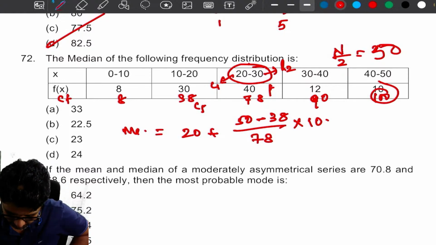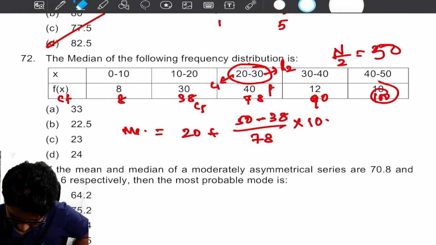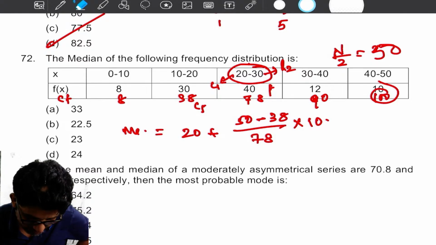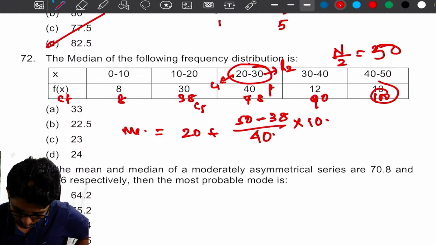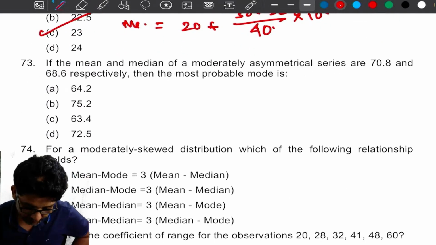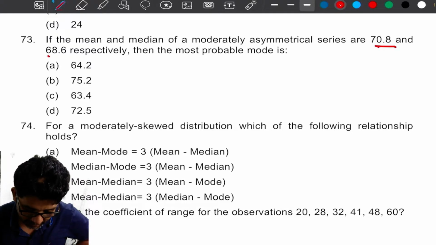What mistake have I committed? Oh, it is n by 2 minus CF, divided by F, which is 40. Sorry. So 120 divided by 3, that is 23.